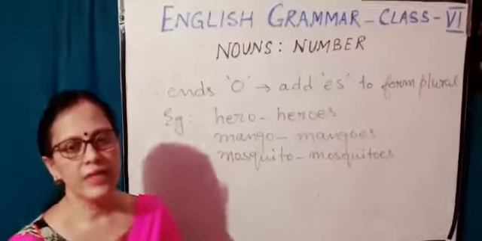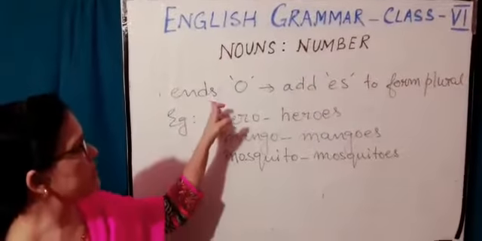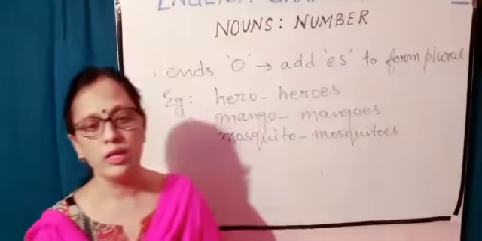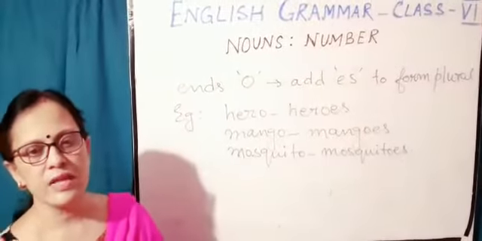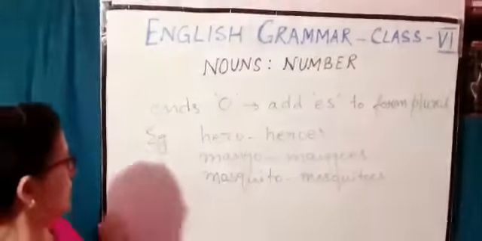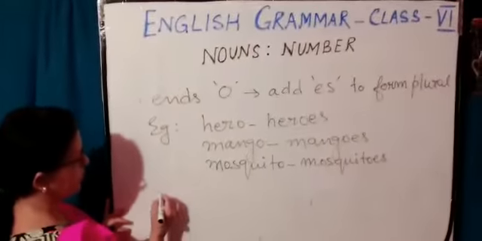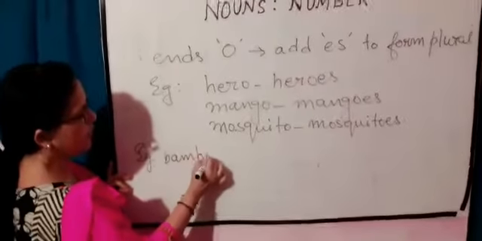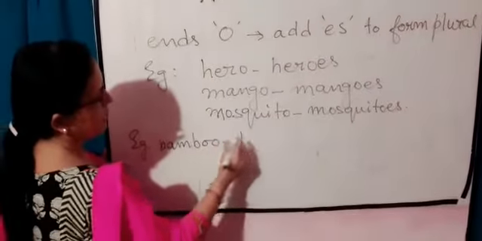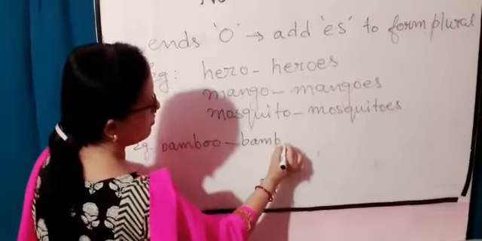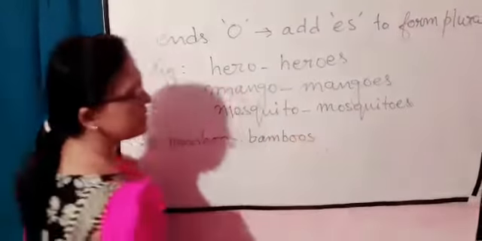There are some exceptions. Some nouns that end with O, here I have said that when a noun ends with O we add es to form plural. But some nouns that end in O form their plural in the normal way. For example, bamboo ends with O, but in the plural form we just add s: bamboos.